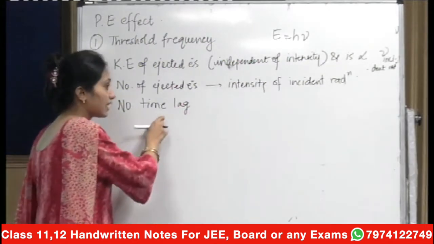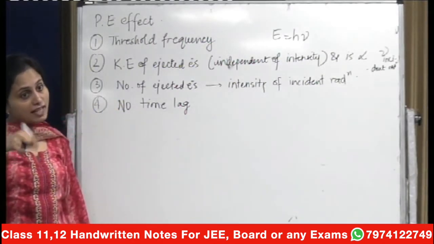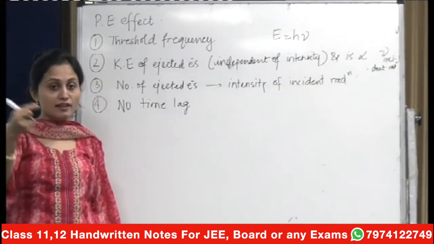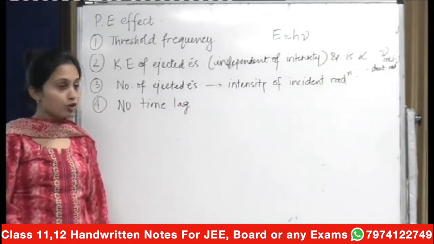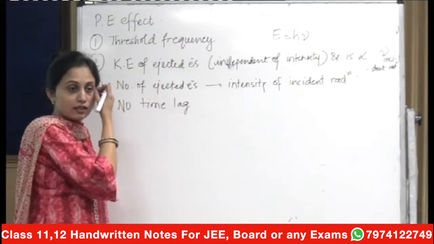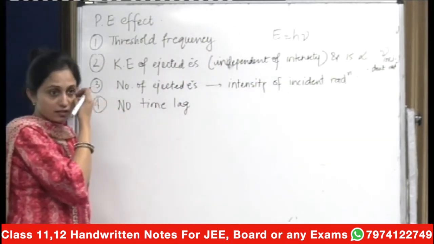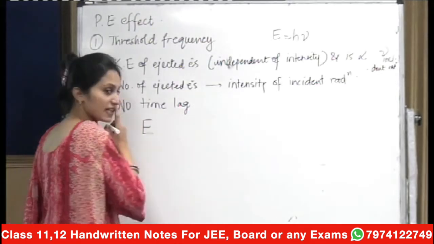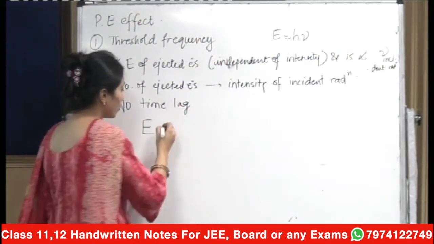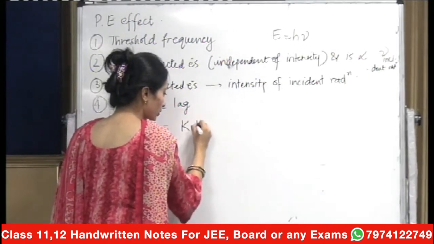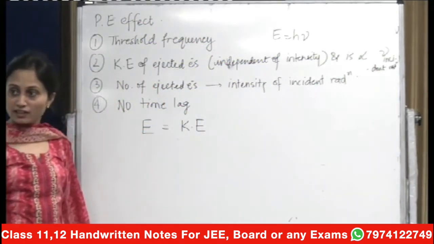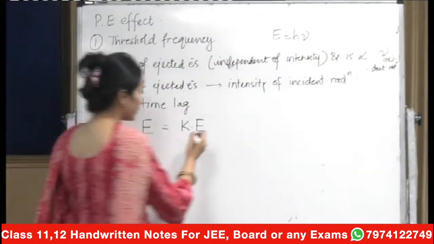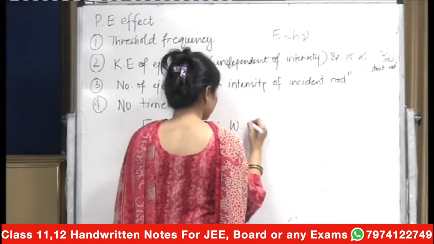That is because it was conditioned that the photoelectric effect is observed in that fashion only. That there should be no time lag, because if there is a time lag, then there may be other energies which will be creeping in. So you're not talking about just the incident energy which is provided. Now say there is the total energy which is provided, and some of it is getting converted to the kinetic energy of the ejected electrons, and there is some energy which will be left, and that energy is known as the work function.